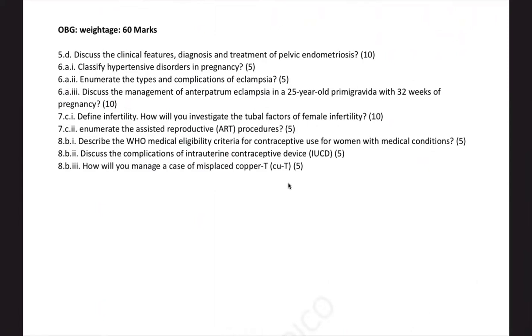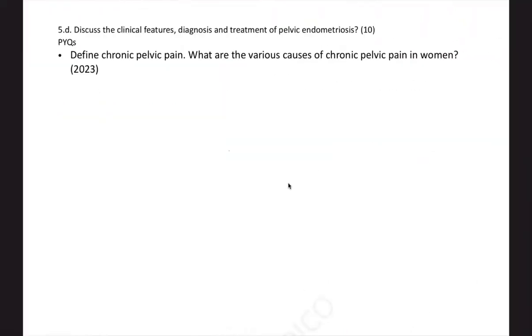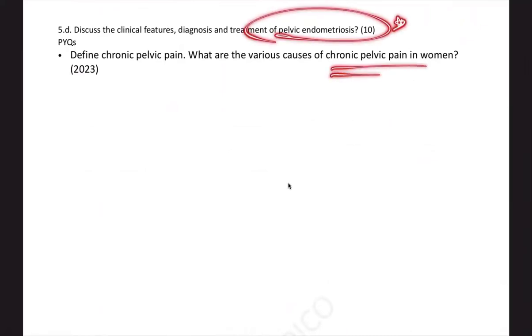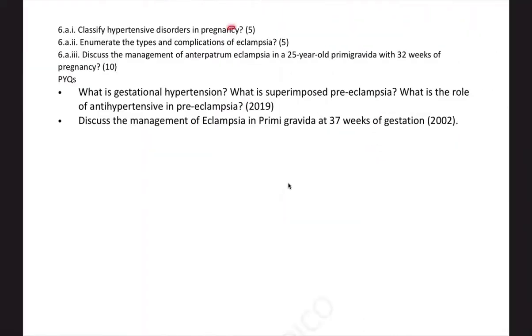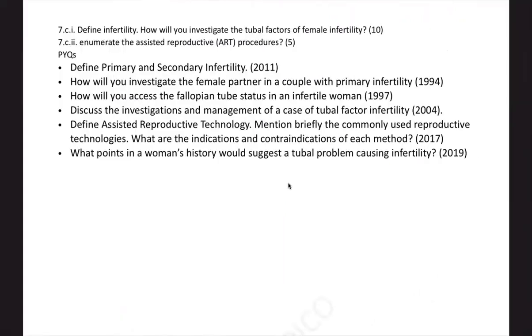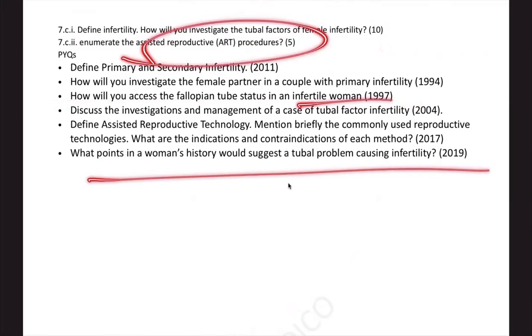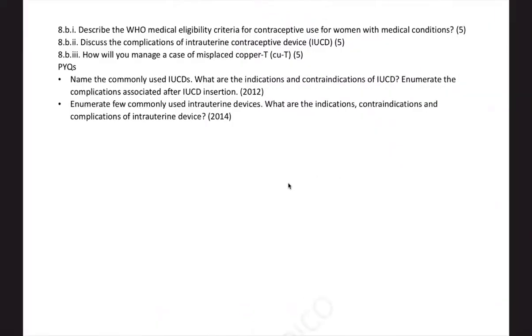OBG is also on the moderately difficult side. This pelvic endometriosis was a shocker for me, because chronic pelvic pain is there, but the cause as pelvic endometriosis I couldn't predict. But hypertensive disorders, eclampsia, preeclampsia, we all know how important these topics are. And anything regarding infertility: the definitions of infertility, how you will investigate tubal factors of infertility, and what the various ART procedures are. All these are previous year repeats.